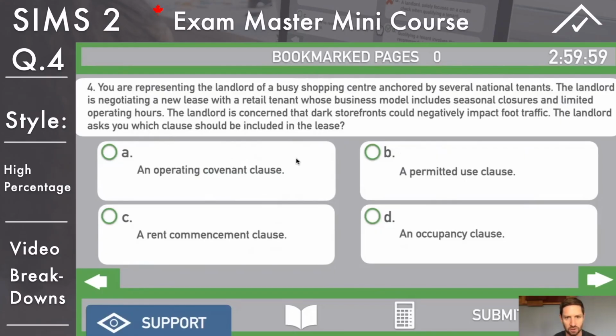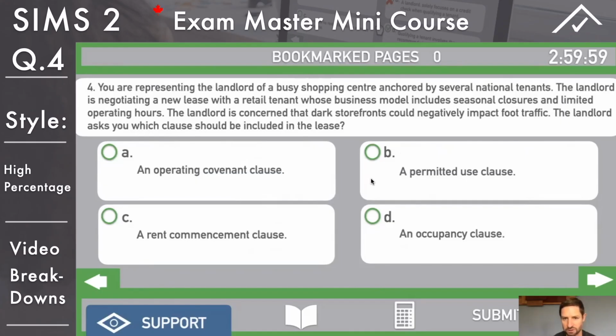Another which-clause-should-be-included question. So let's just go through these all and find out which one it is. An operating covenant clause. If you don't know, move on. A permitted use clause. A rent commencement clause. An occupancy clause. So if you don't know, you've got to break it down. All right, let's start over here.